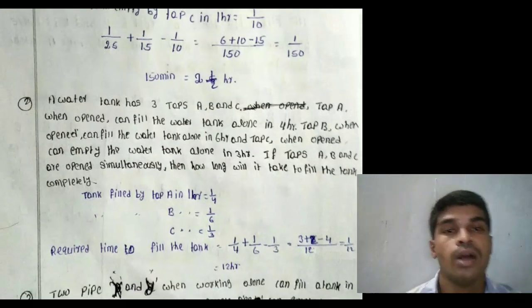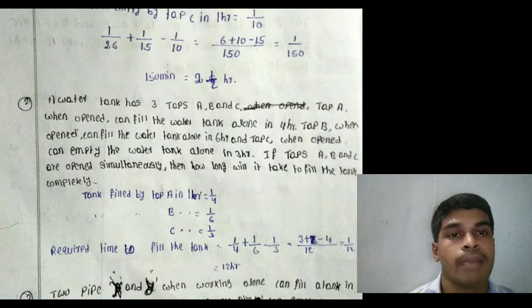Next problem. A water tank has 3 taps A, B, C. Tap A can fill the tank alone in 4 hours. Tap B can fill the tank alone in 6 hours. Tap C can empty the water tank alone in 3 hours. A and B open simultaneously. How much time will be taken to complete? Same problem.